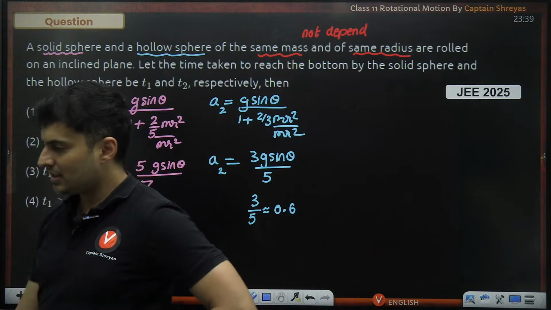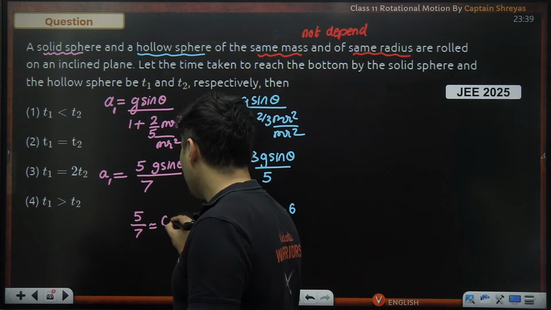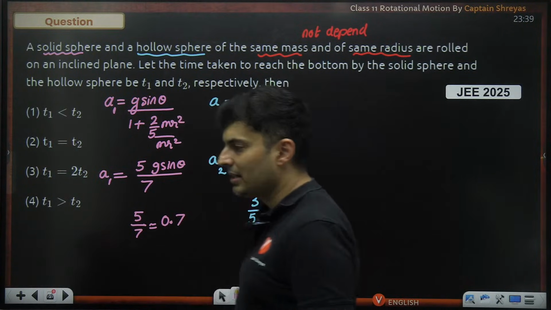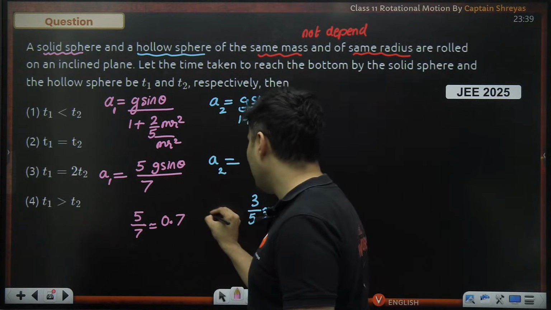Approximately, guys. 7 sevens are 49, so 0.7 approximately. So this is more than this.